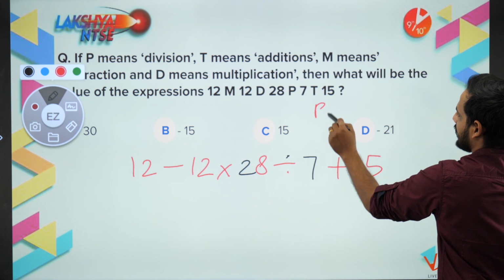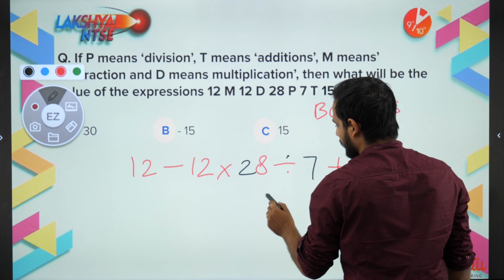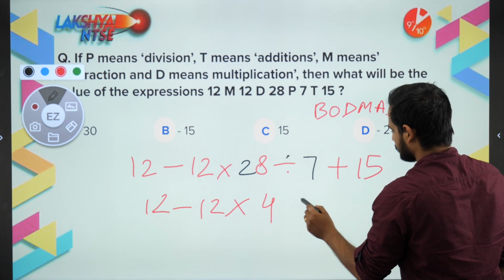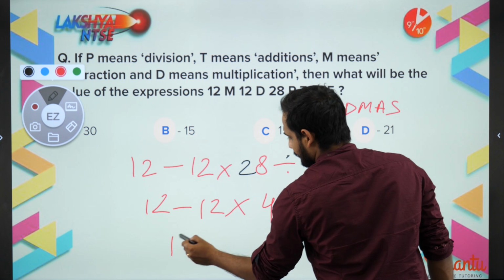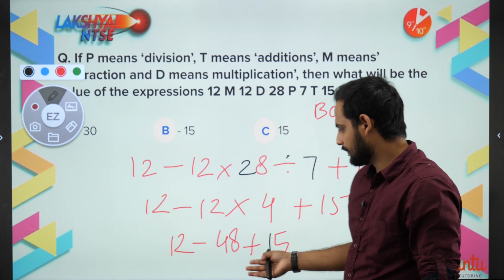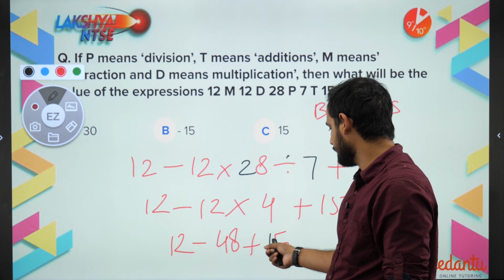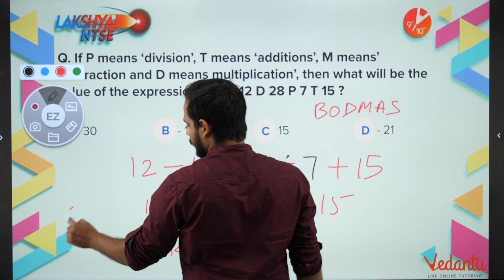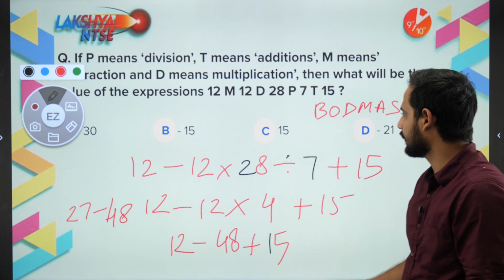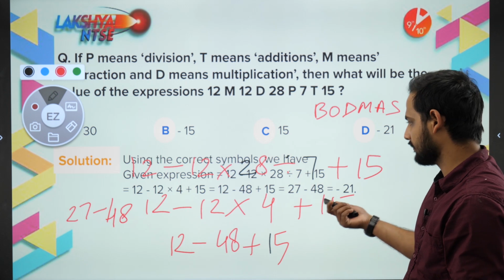So here remember, bachon, we have to use the BODMAS rule. Okay, BODMAS. So first we'll solve division. So 28 by 7 will become 4. 12 fours are 48. Now add all the positive integers, add all the negative integers. So 12 plus 15 will be equal to 27, and 27 minus 48. So if you do 27 minus 48, I think you'll be getting minus 15, right? Sorry, minus 21.